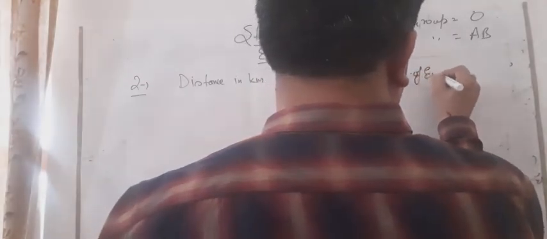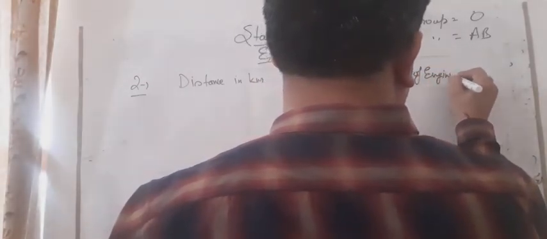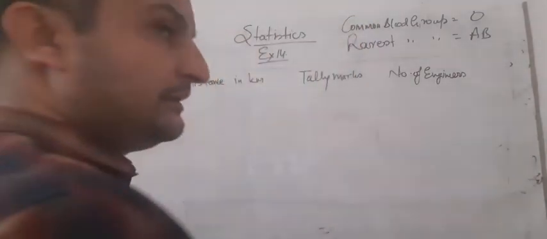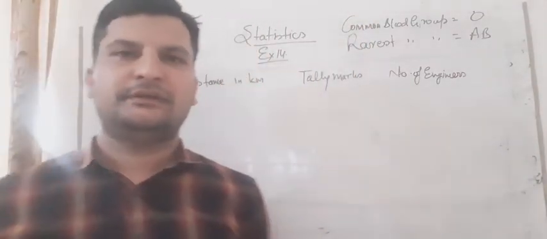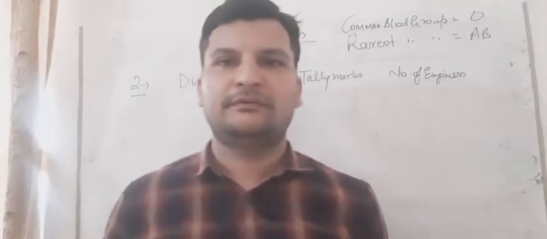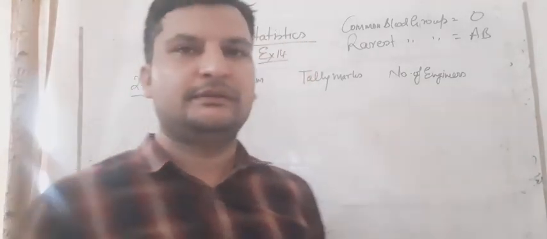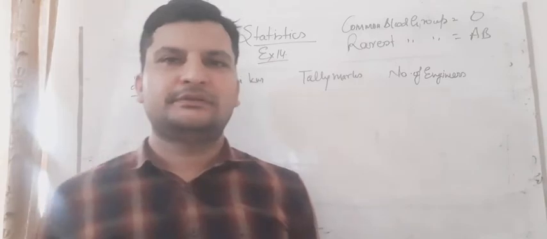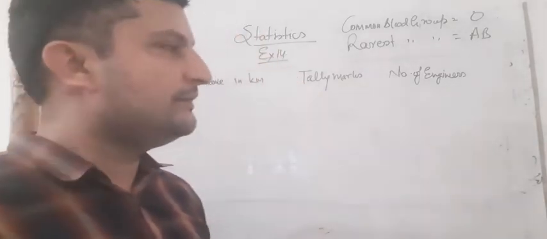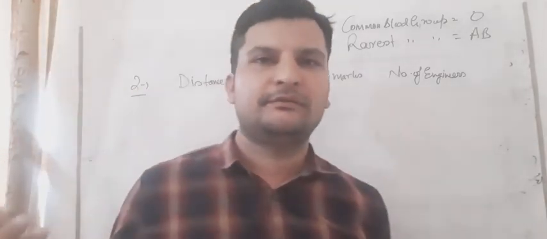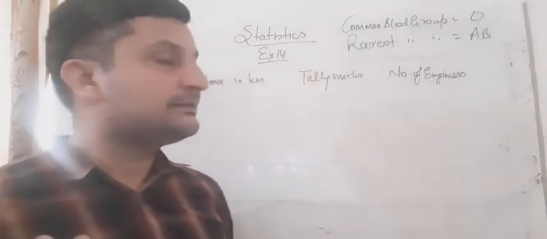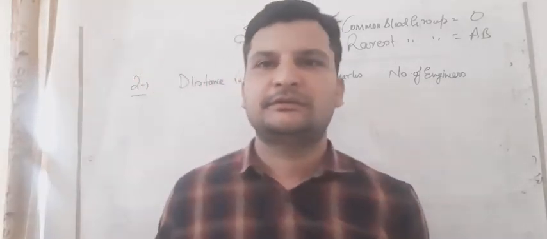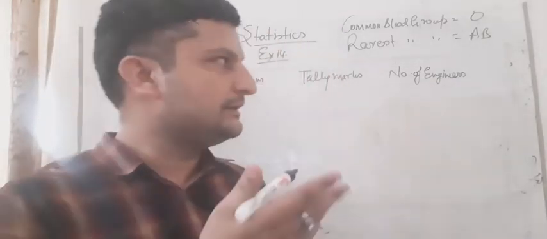Number of engineers. Student, number of engineers means it is written that frequency. We can say frequency. In exercise 14.3 we will do these types of questions. So number of engineers means everything that comes in number form is called frequency. So student, we can say it frequency also.